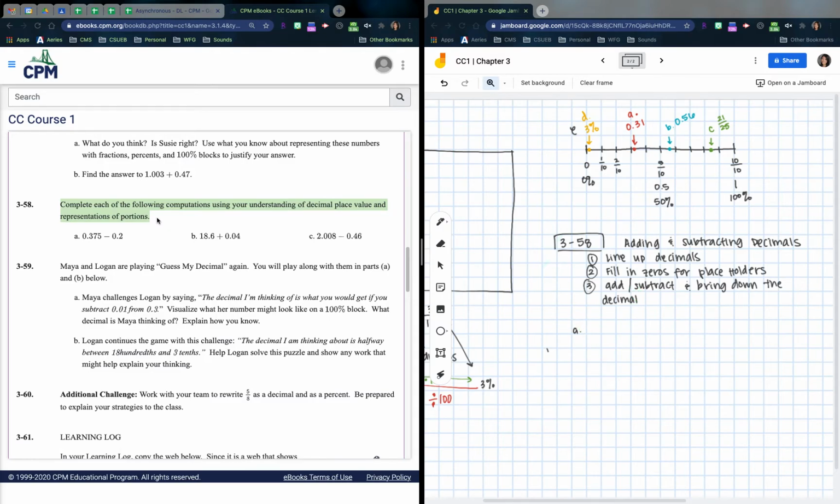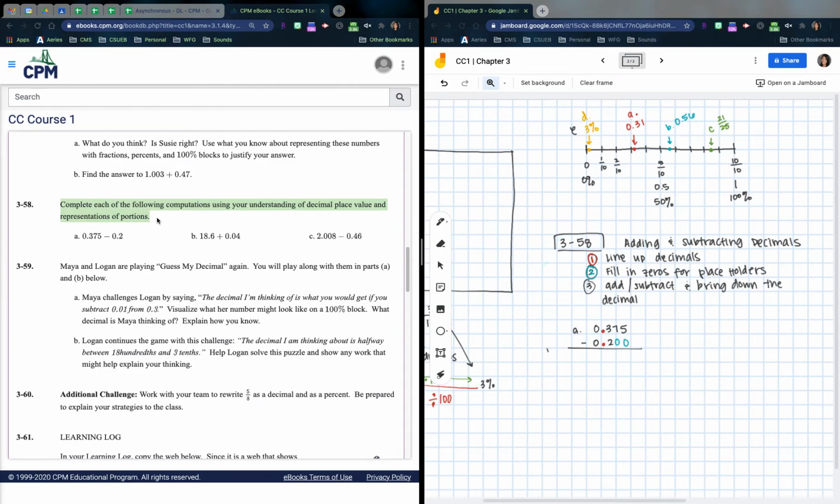So it's 0 and 375 thousandths minus 2 tenths. Step 1, line up the decimals. Let me color code it for you. Step 2, fill in 0. So I'm going to fill in a 0 so that we have equal place values. Step 3, add or subtract and bring down the decimal.